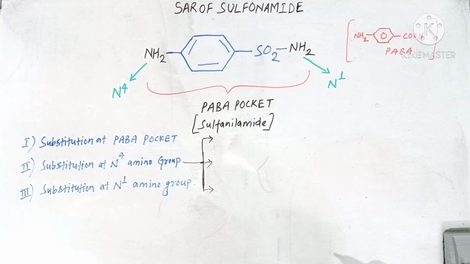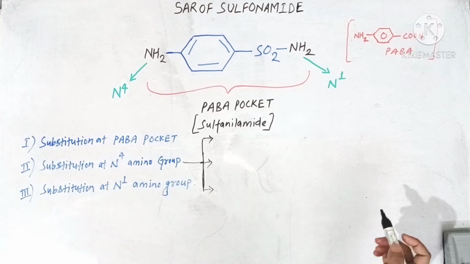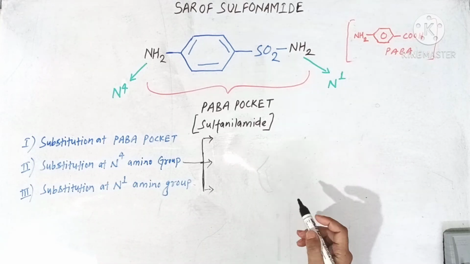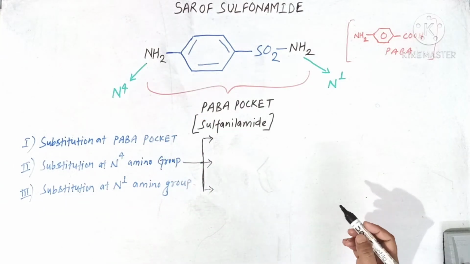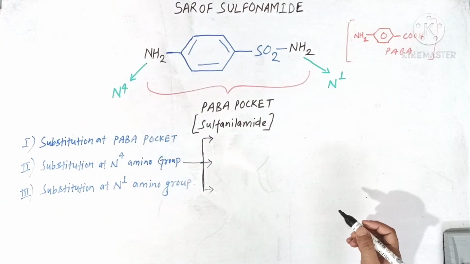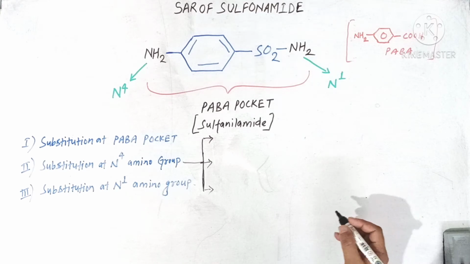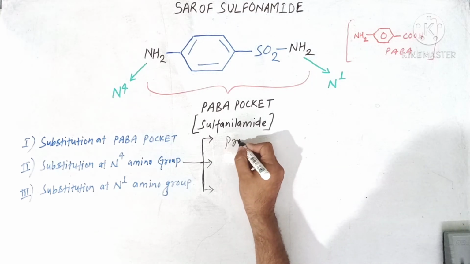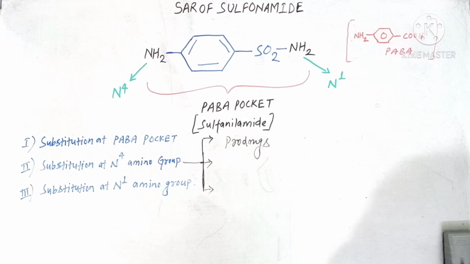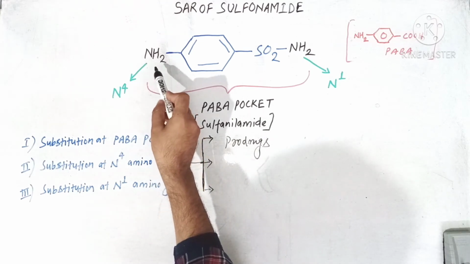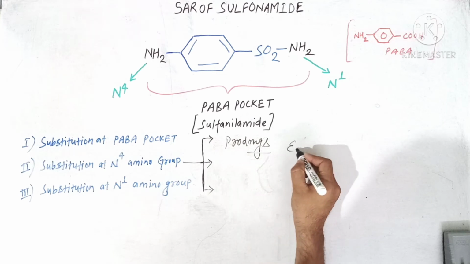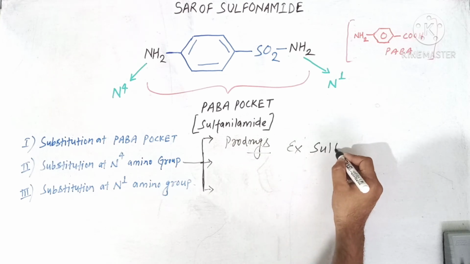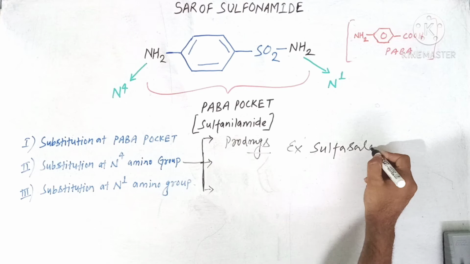Second point under SAR is substitution at N4 amino group. So substitution at N4 amino group leads to formation of prodrugs. Most of the time we substitute this N4 amino group in order to produce the prodrugs. For example, sulfasalazine.